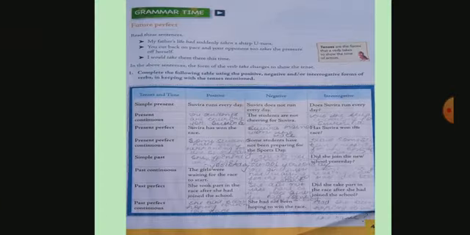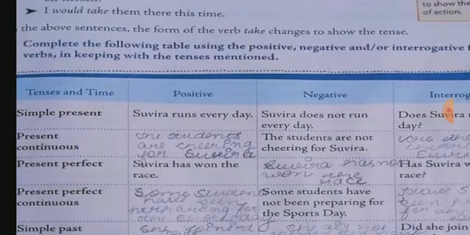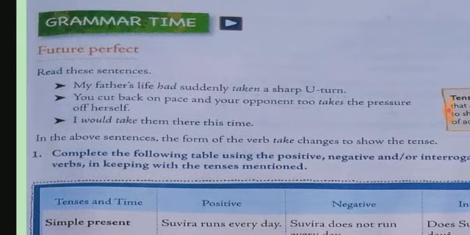Move to the next page. Here grammar time, future perfect tense. Future perfect tense, it means work will have been finished before something else. So read these sentences. My father's life had suddenly taken a sharp U-turn. You cut back on pace and your opponent too takes the pressure off herself. I would take them there this time.